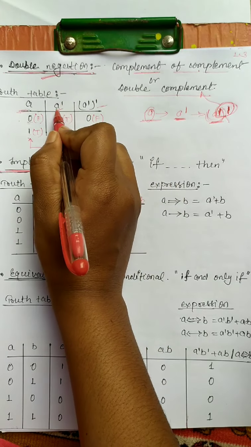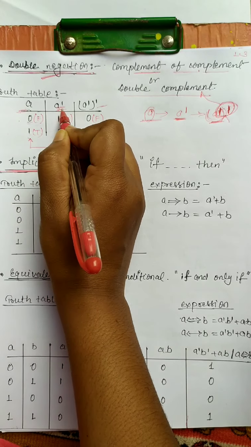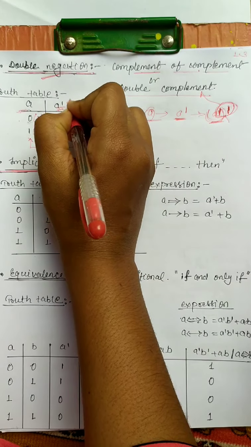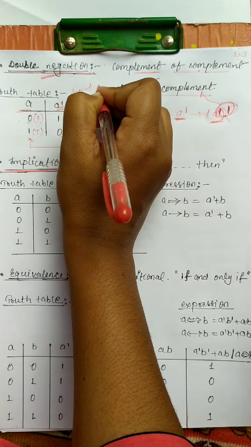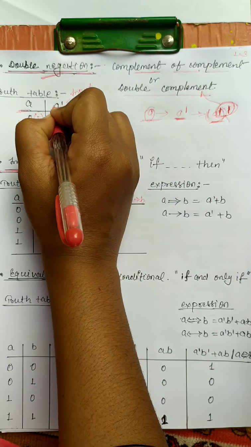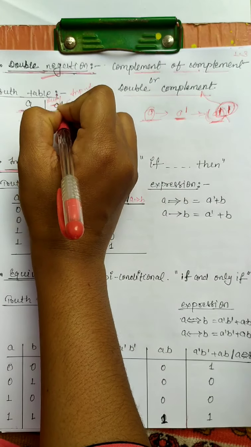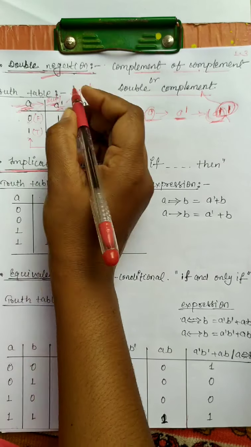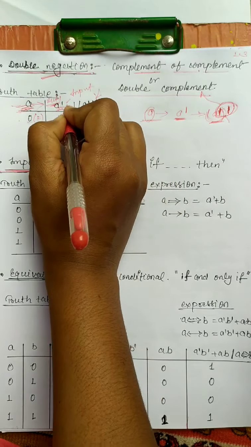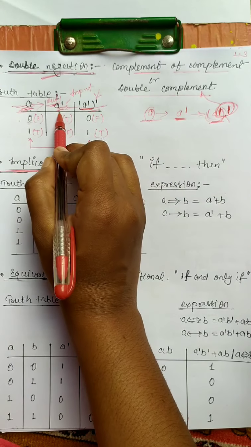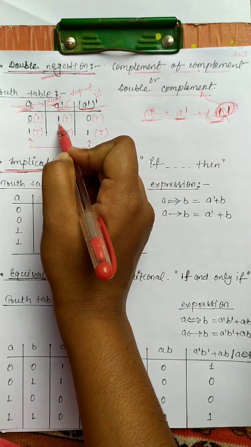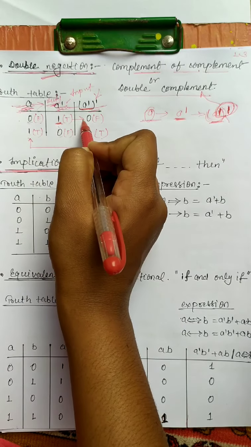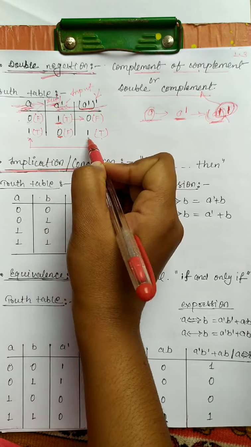But the negation of A dash, here this is the input and this is the output for that input. This is the output for that input and this is the output for that input. So the negation of A dash, that means the negation of 1, that means 0, and the negation of 0, that means 1.